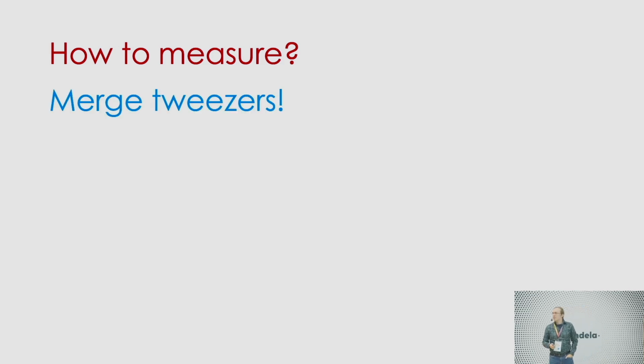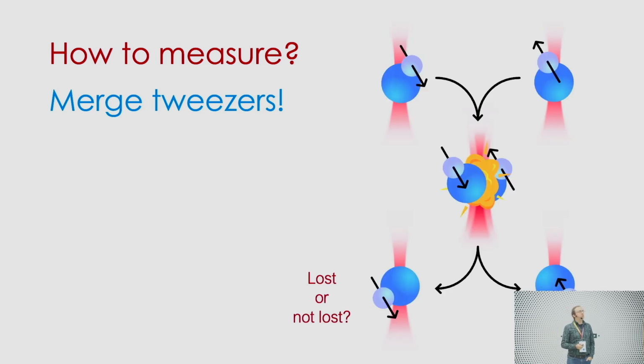Can this be measured? Well, we hope so. I think it's possible to isolate these interactions in a way, because you have to have two molecules that are in different spin states, and they need to interact. So our solution will be to merge tweezers. You put two molecules in tweezers, you change their internal state, you then make them collide and measure whether they're lost or not. And you would hopefully be able to see 5 or even 8 orders of magnitude suppression of your collisional loss.